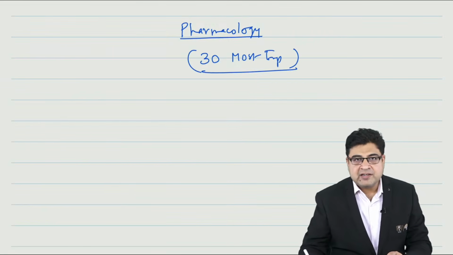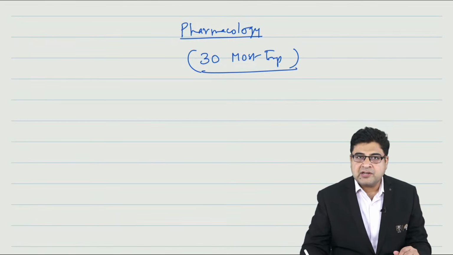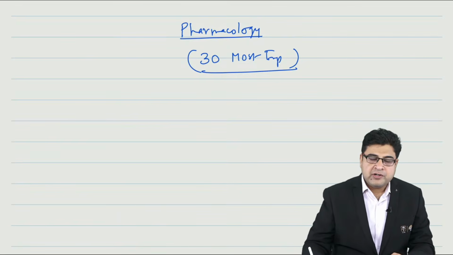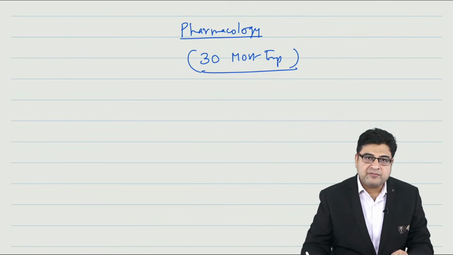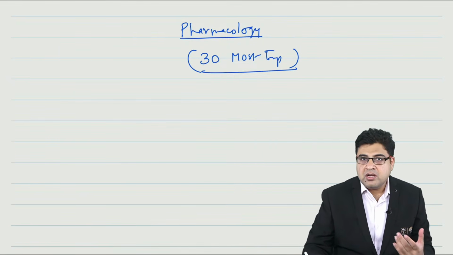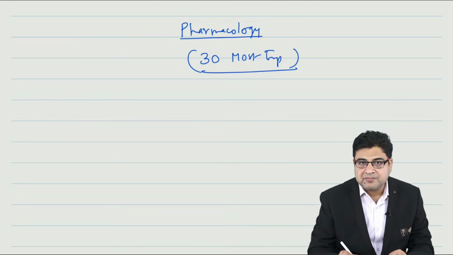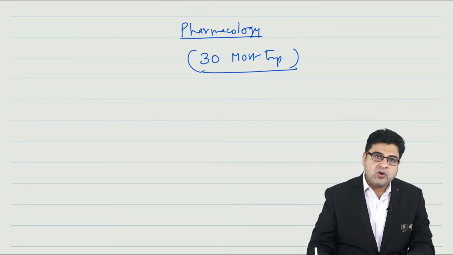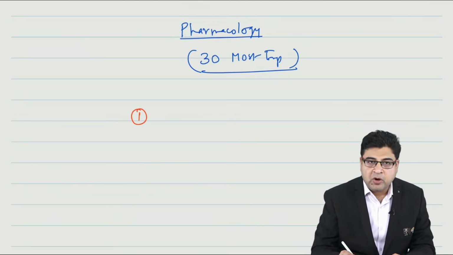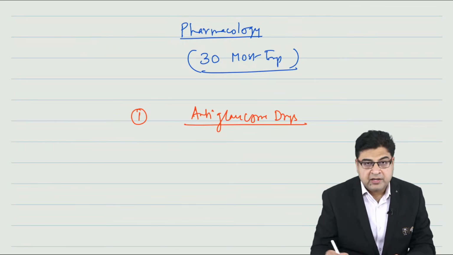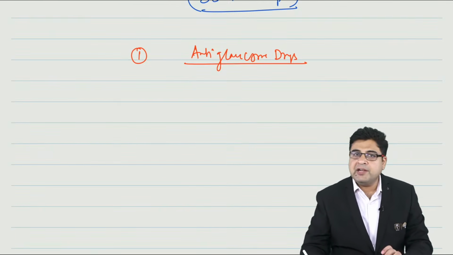Some topics I will discuss in detail and some topics I will just tell you superficially so that you can read them by yourself later on. So without wasting much of your time, let's start with the first topic of your pharma, that is ANS, Autonomic Nervous System. If we talk about this autonomic nervous system, the first important topic is anti-glaucoma drugs. You can expect to have one MCQ from anti-glaucoma drugs. Every year they have the tendency to ask a question from anti-glaucoma drugs.